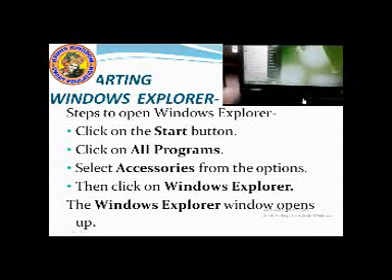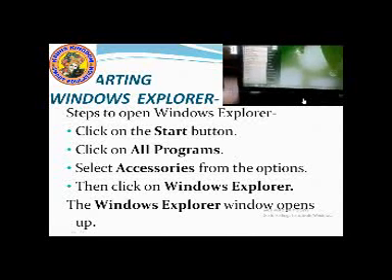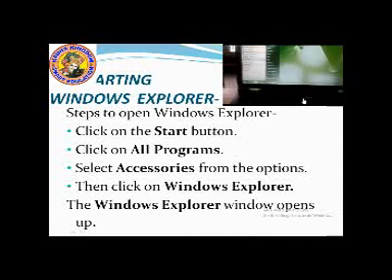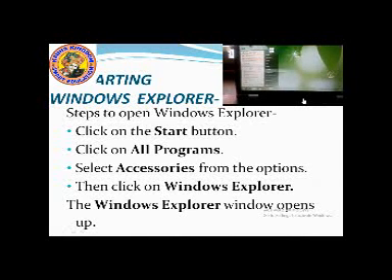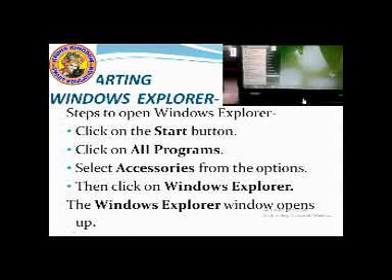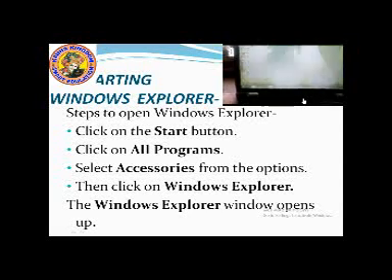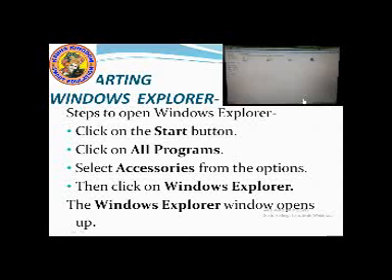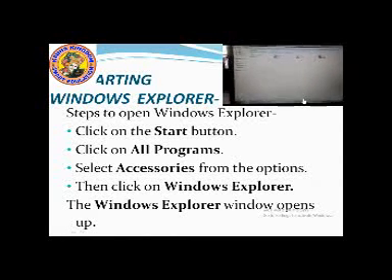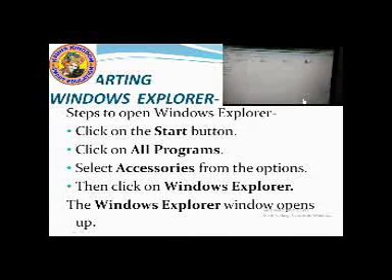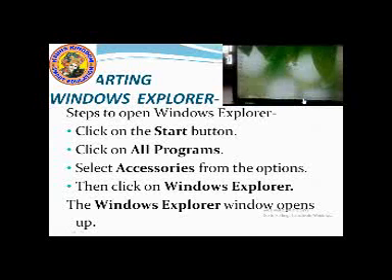Then you click on all programs. Okay? Then you click on accessories. Can you see? Yes. Then you click on Windows Explorer. Many options are there, isn't it? You select Windows Explorer. The Windows Explorer page will open. Can you see? This is the Windows Explorer page. And again, if you want to go back, you just click on this one, the red cross mark. Okay, the page will close.